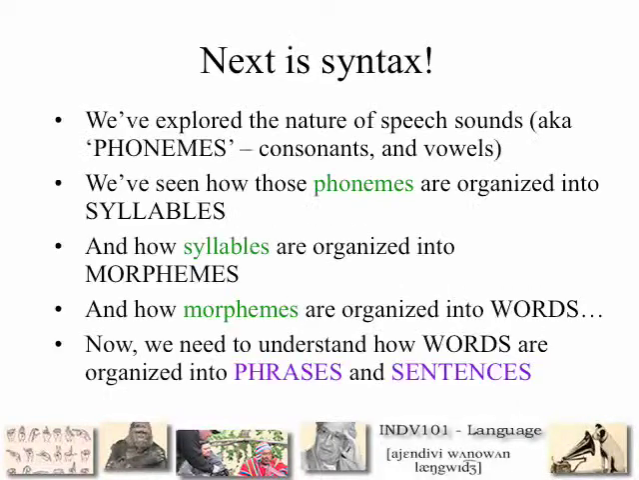Phrases and trees. By now you should know something about the nature of speech sounds, which are called phonemes and are made up of consonants and vowels. Phonemes go together to make up syllables, and syllables can form parts of morphemes. Remember that morphemes are the smallest unit of meaning in language. Morphemes get put together to make up words, and words get organized into phrases, which are groups of words, and ultimately sentences. Understanding how words get organized into larger groups is the study of syntax.